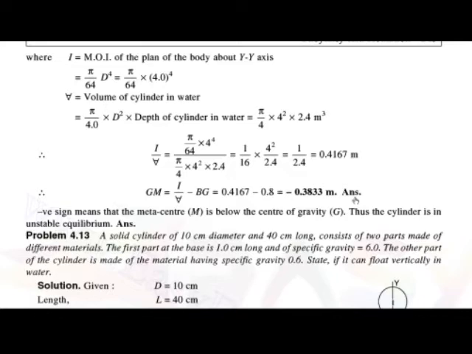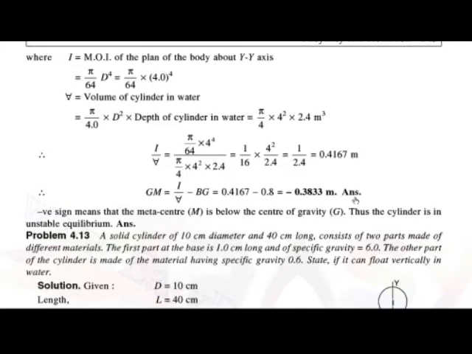As the solid cylinder is there, that is a circular cylinder, the moment of inertia is equal to pi by 64 into d raised to 4. Here diameter is given as 4 meter, so pi by 64 into 4 raised to 4. This is the value of I.